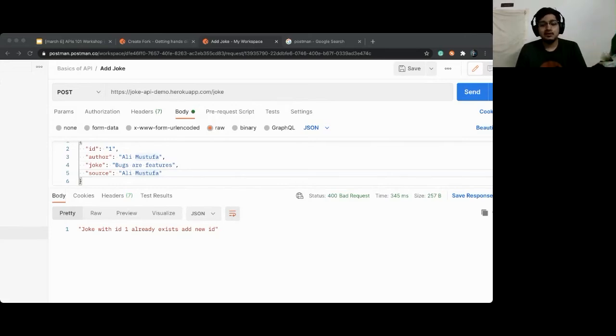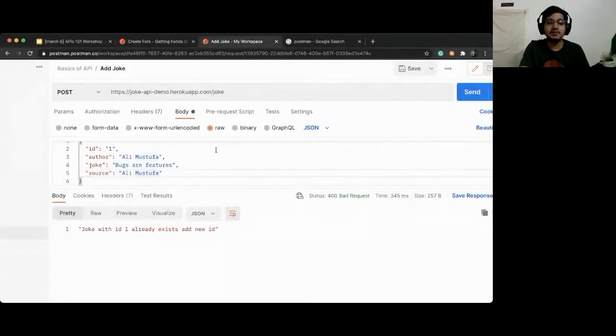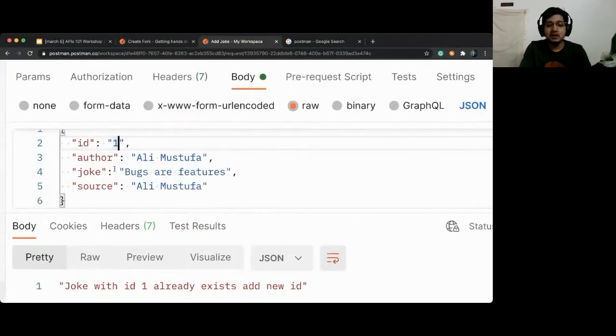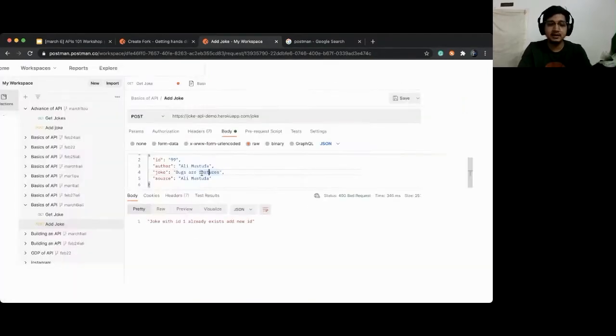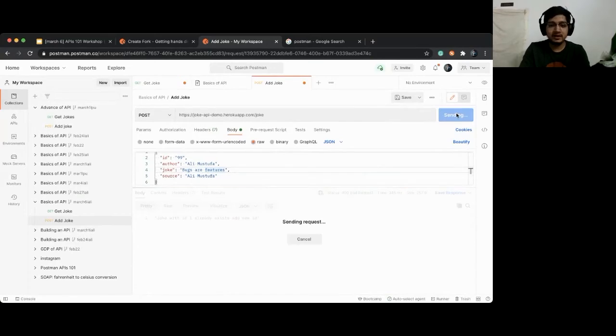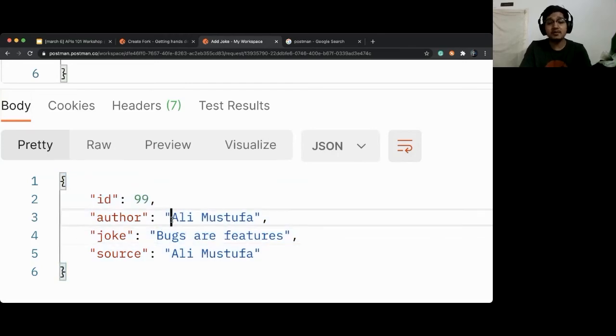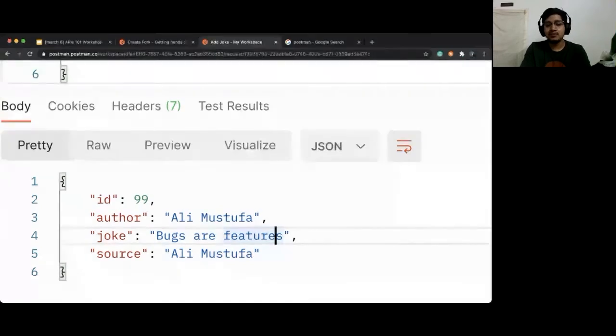So what I want you to do is create a random ID, because we are 200 people here. Obviously anyone who adds 4, 5, 6, 7, 8 will get this fulfilled. So add a random ID. For example, I'm adding 99 and hitting send so that no one can take my ID. And I can see that my joke is added already. Remember to change your name. You can copy my joke, but don't copy my name. Will you do that?